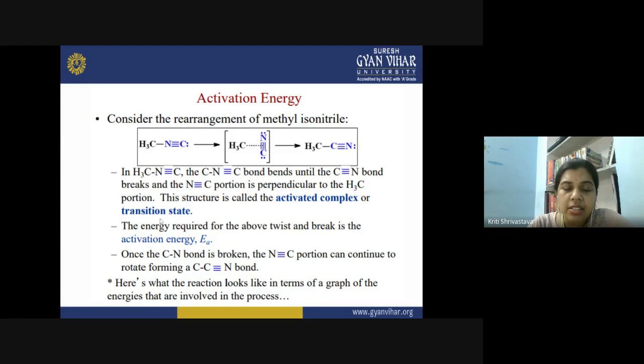So this transition state is actually representing the path, the mechanism of the reaction by which the reactants are getting converted into product. So the energy required for the above twist and break is called the activation energy, EA. Now, once the carbon-nitrogen bond is broken, the nitrogen-carbon portion can continue to rotate, forming a carbon-carbon-nitrogen bond. And here, what does the reaction look like in terms of a graph of energy